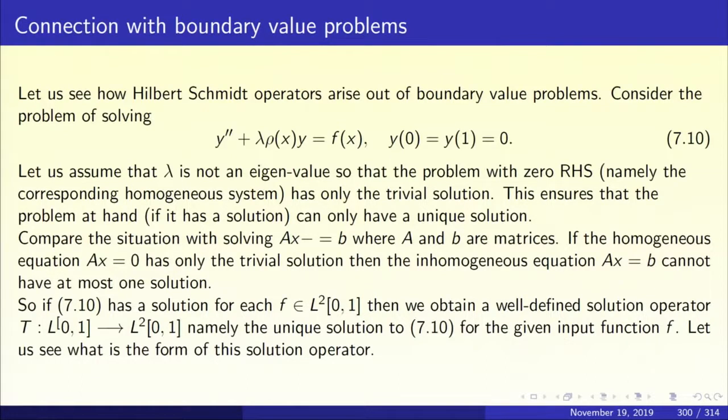The forcing function f of x should be thought of as the input function, and the solution of 7.10, which is unique and whose existence we are going to establish, will give you a solution operator. That solution operator is going to be the operator T from L2 of 0, 1 to L2 of 0, 1.